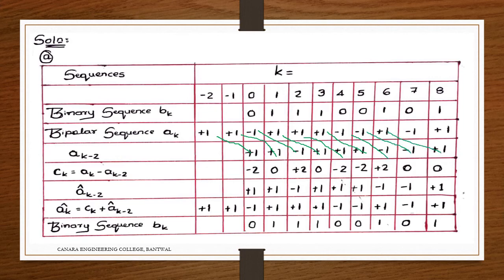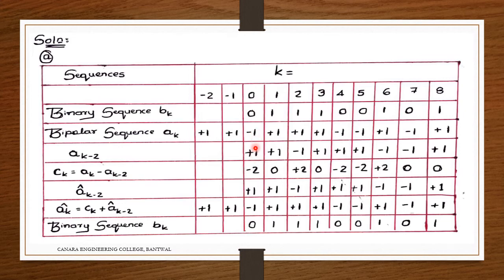So we represent like this the moment, the AK term which has been represented, the two terms behind this will be represented. Now we got this term, and CK is equal to AK minus AK minus 2. So AK minus AK minus 2.